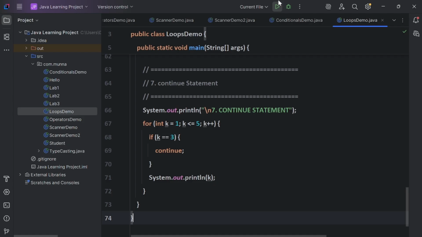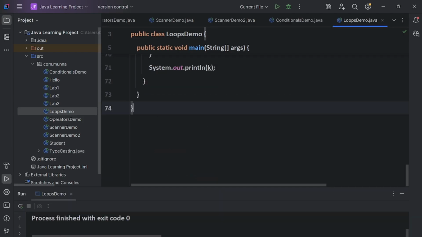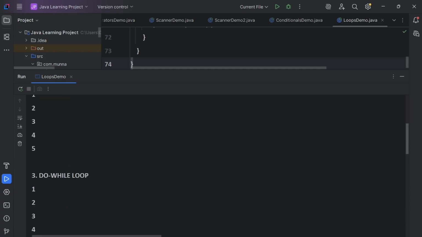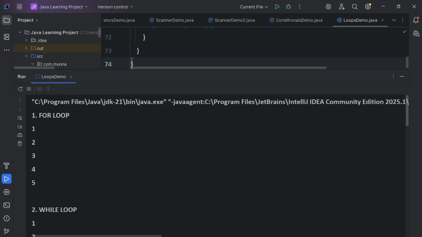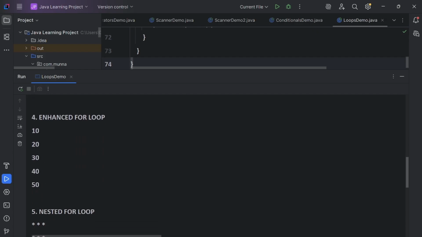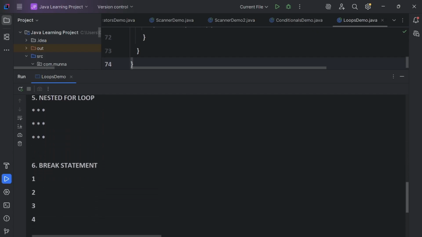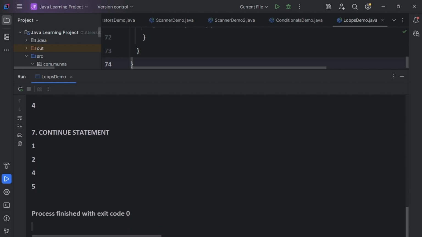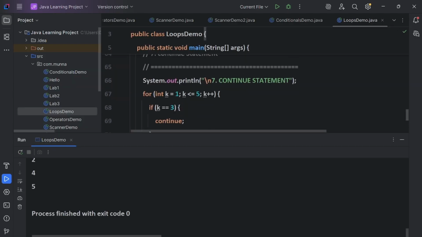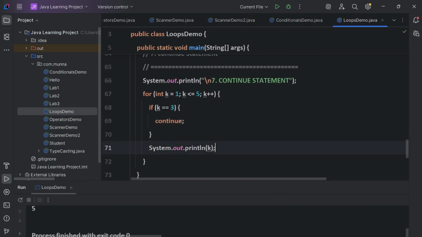So let's run this code, guys. See here the output of all the types of loops. For loop output, while loop output, and do while result, and enhanced for loop, and nested for loop, and break statement, continue statement. So here we have seen continue and break also, but I have not discussed continue and break. So let's come to that point, guys.